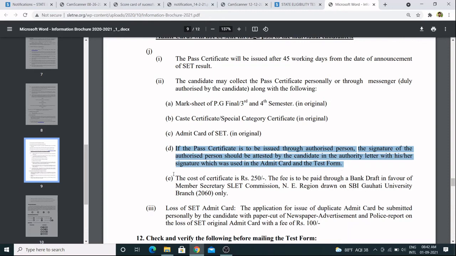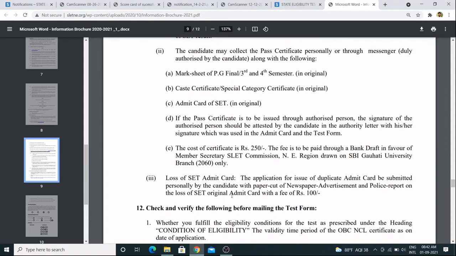The cost of certificate is rupees 250. The fee is to be paid through a bank draft in favor of Member Secretary, SLET Commission, Northeast Region, drawn on SBI Guwahati University branch. So you have to make a bank draft to this bank, SBI Guwahati University branch, right? This is the branch code it is given. So basically you have to give a draft of rupees 250.